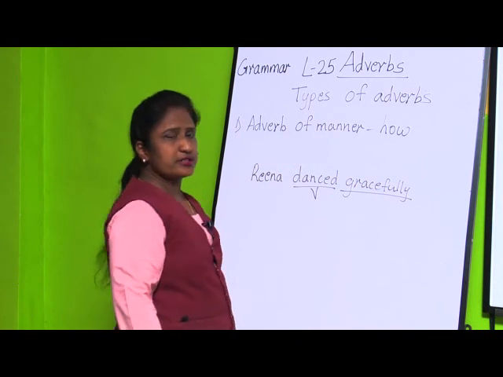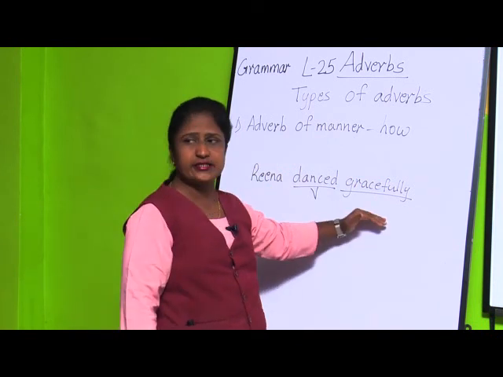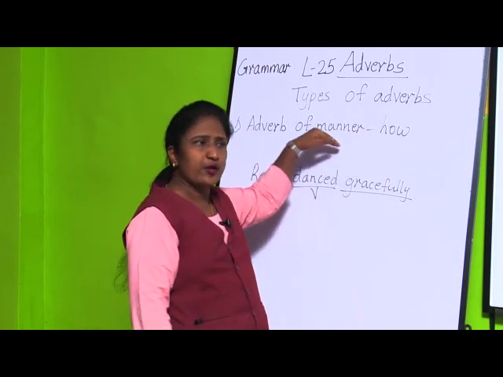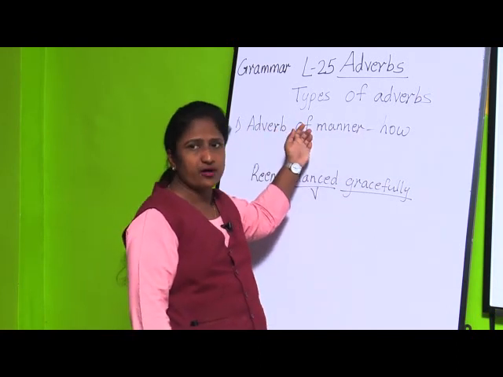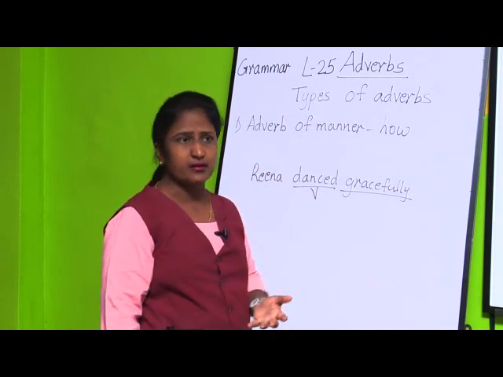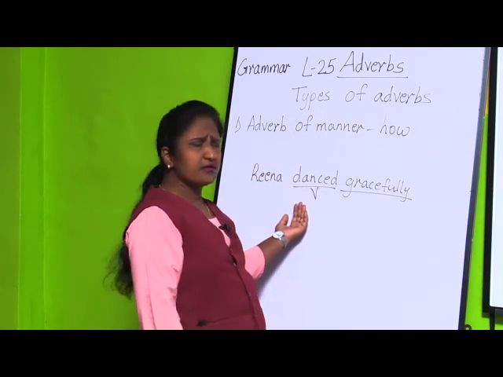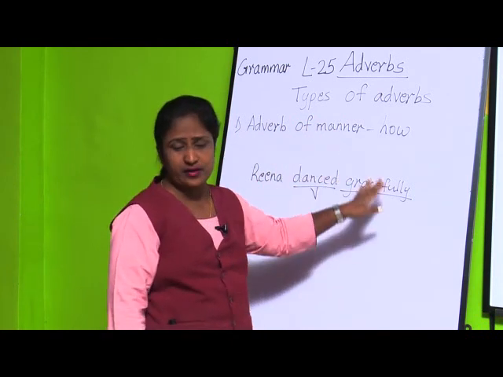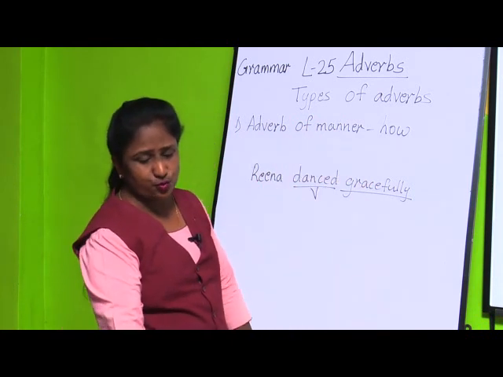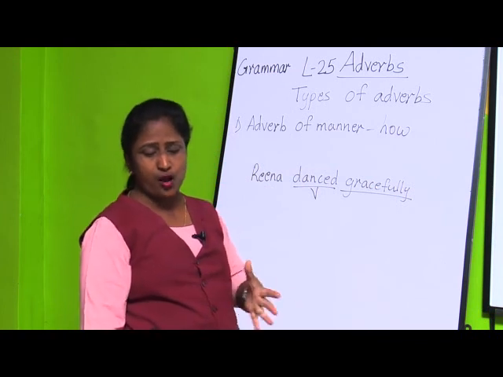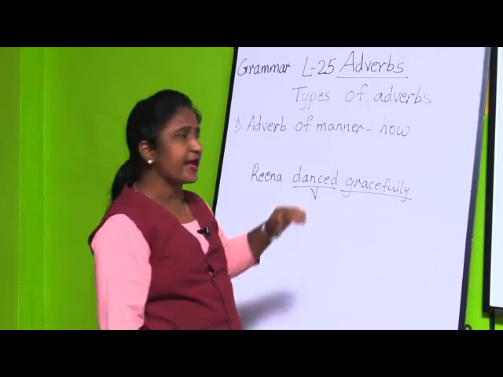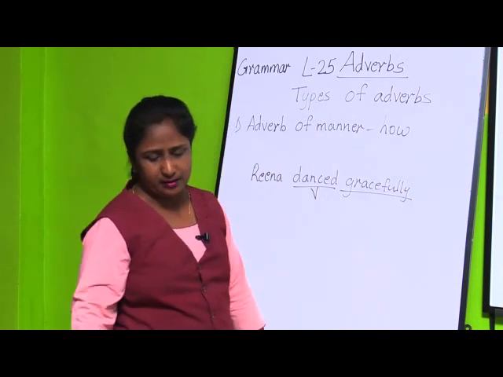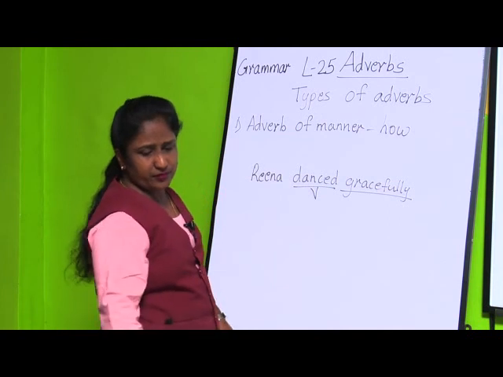If you ask the question how, you get the adverb of manner, in what manner the action has been done. Adverbs of manner tell us how or in what manner an action is done. Then one more thing is what?